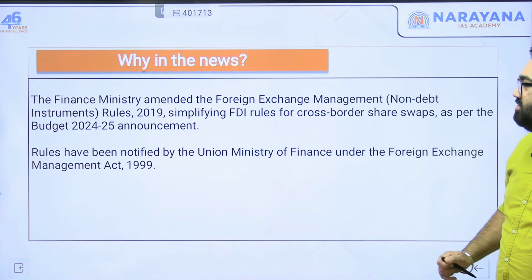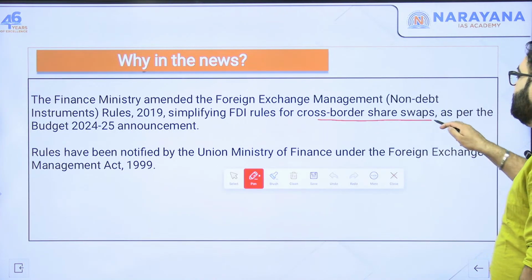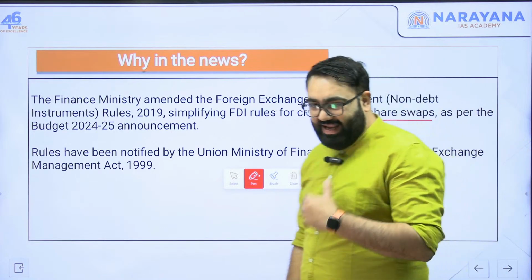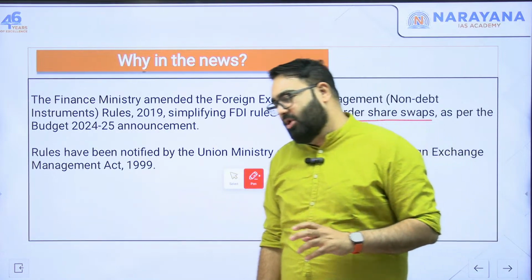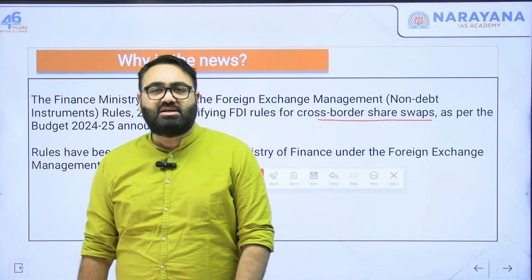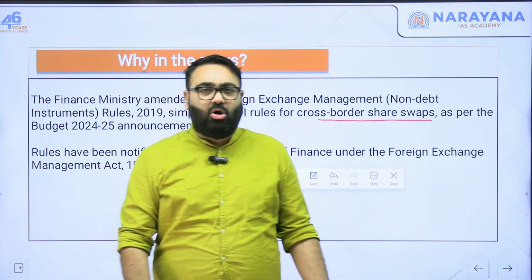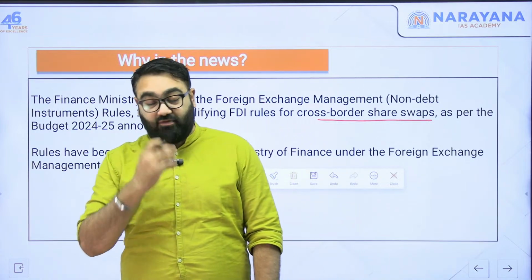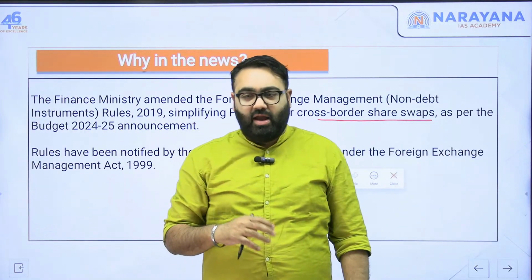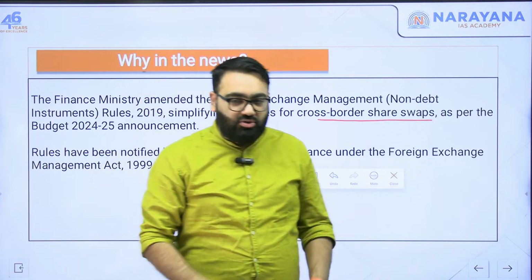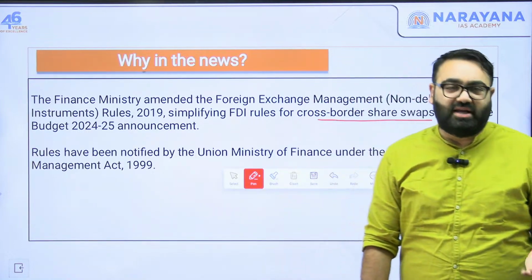They amended these rules, simplifying the FDI rules for cross-border share swaps. So, for example, if any Indian company has, let's say, money coming in from the US, let's take this example of Flipkart. A few years back, as you know, Flipkart was bought by Walmart. Walmart brought in all that money into the country and they gave the money to people running Flipkart and they said, take this money, transfer the shareholding, transfer the ownership to me and I will run the company from now onwards. Now, this is referring to exchange of equity or swapping of equity in exchange of money.